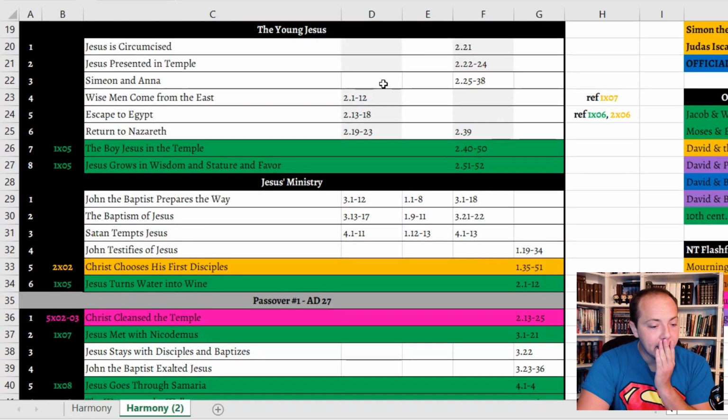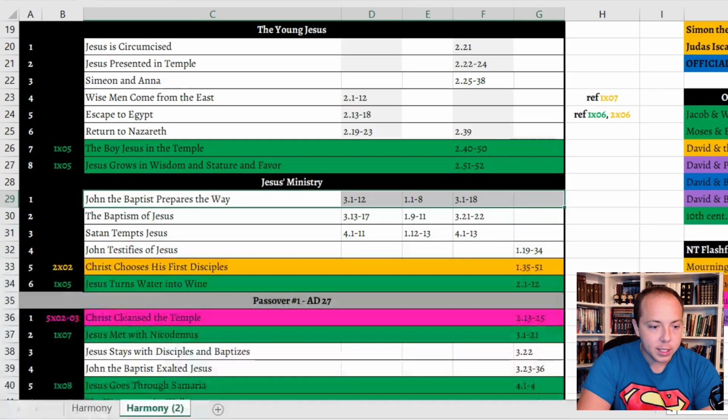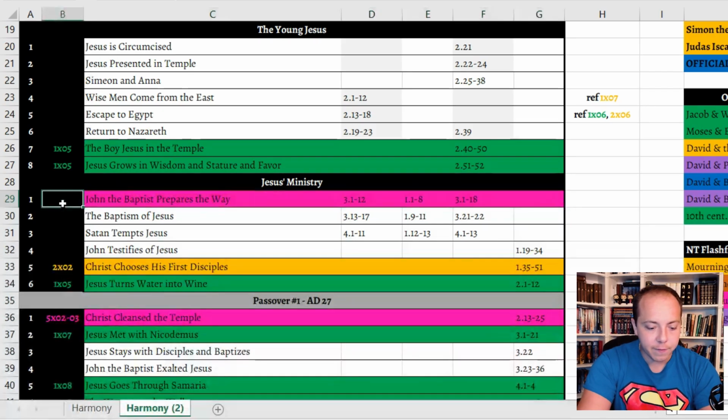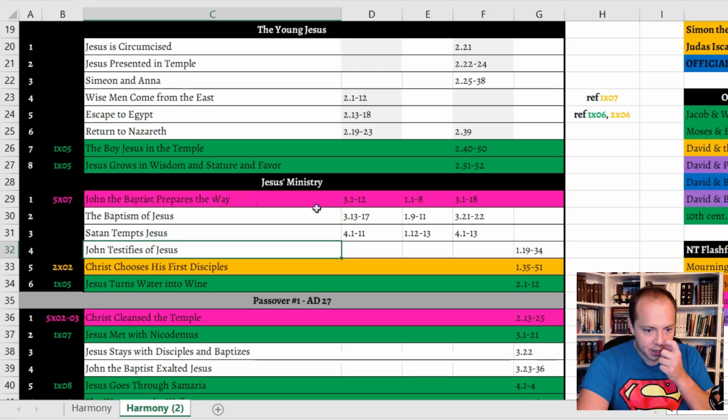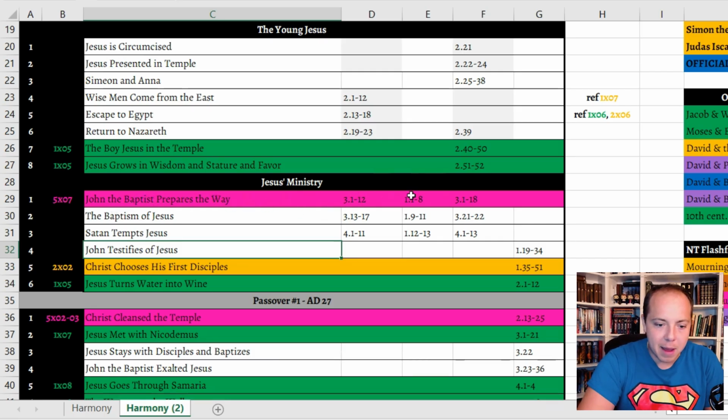Wait, hold up. I'm remembering this now. John the Baptist preparing the way. This was depicted in season 5, episode 7, because we had a flashback featuring Philip and Andrew. And so that was depicting some of the events that we do see in Matthew, Mark, and Luke right there. So we do see this in the show, which is cool.